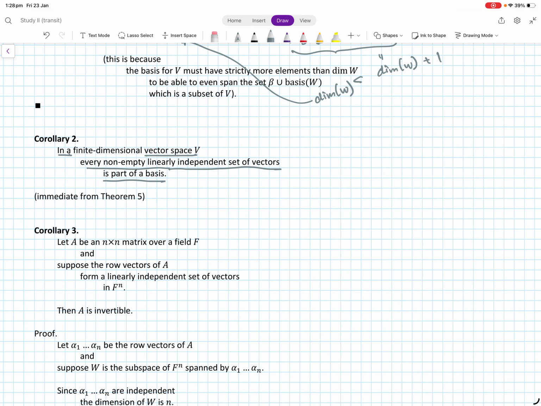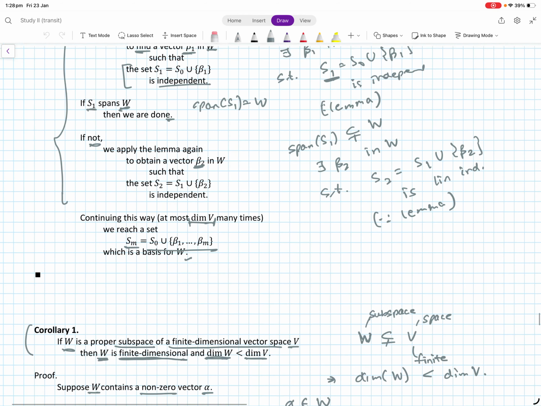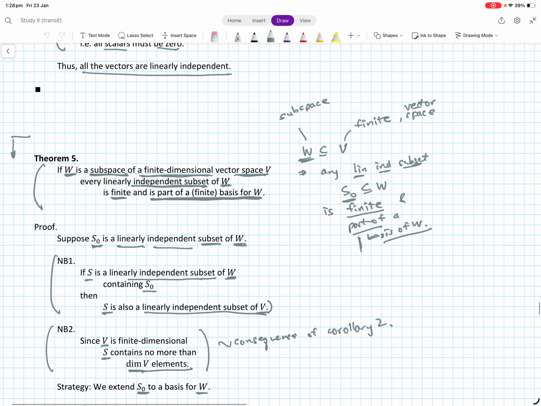Right, I mean, this is basically just stating theorem 5 again, right? That you take any set of linearly independent vectors and you can complete them. You can complete the basis using these, which is basically what theorem 5 was saying here. You take a subspace and then you take some linearly independent subset of W, and this will form the vector space. So it's essentially just a restatement. Okay, so this part is fine.